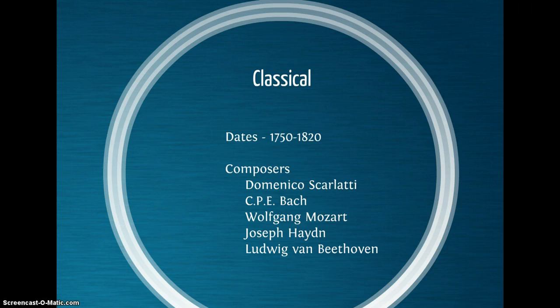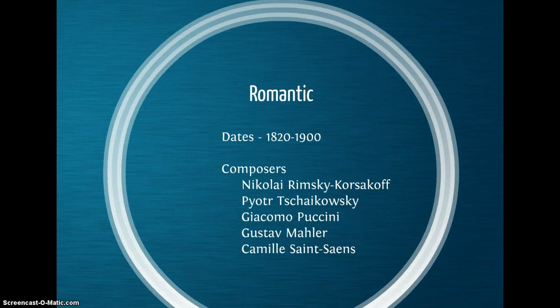So we're going to go to the next period of music, which is romantic, going from the 1820s to the 1900s. And again, we could actually list Beethoven as a romantic composer as well, because his last 3 to 4 symphonies were considered romantic period. This period, obviously, as romantic, we talk about being very dramatic, with very extreme dynamics. The double forte was written for the first time in this period of music. The triple forte was also written for the first time in this music. Triple piano was written for the first time in the romantic period.